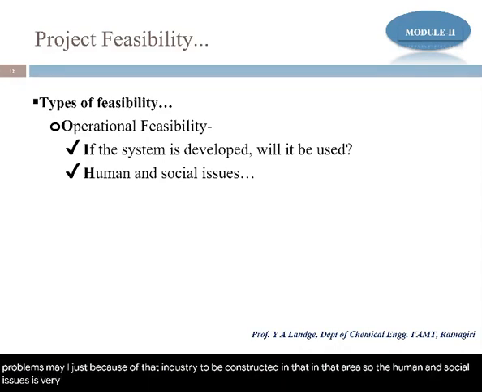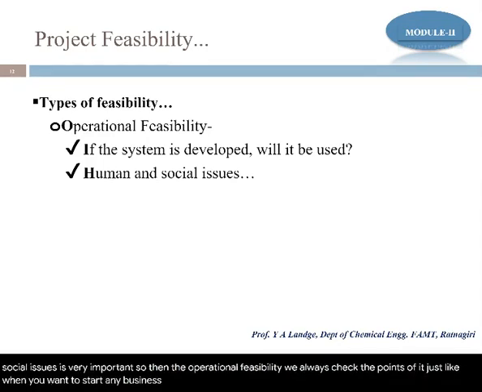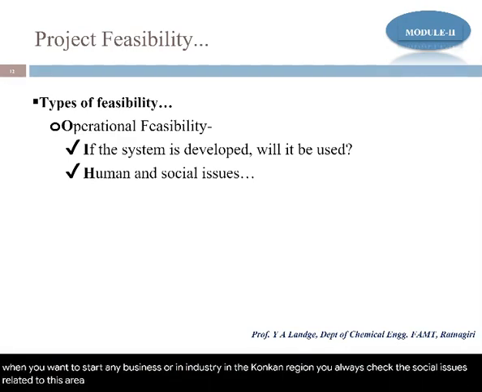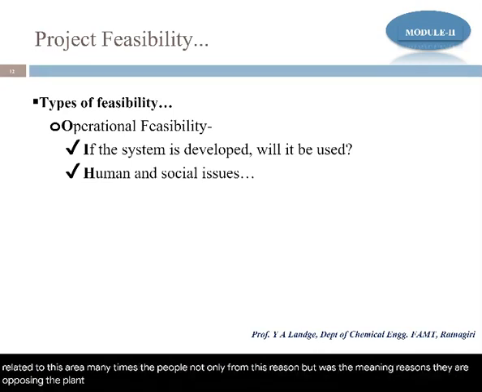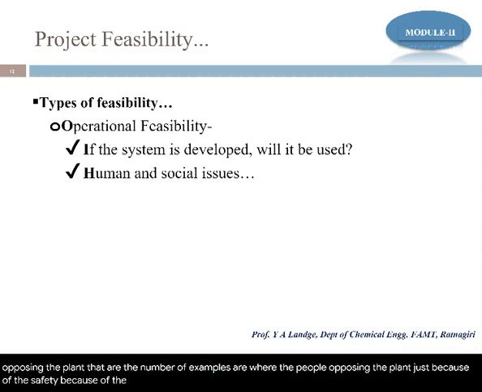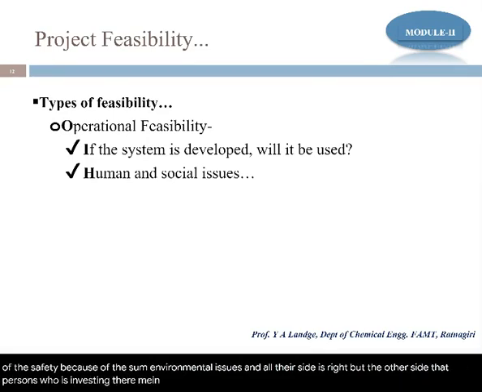So in the operational feasibility, we always check these points. Just like when you want to start any business or industry in the Konkan region, you always check the social issues related to this area. Many times people, not only from this region but from many regions, oppose the plant. There are a number of examples where people oppose the plant because of safety, some environmental issues and all. Yes, their side is right, but on the other side, the person who is investing the money in that project has to look at that part.